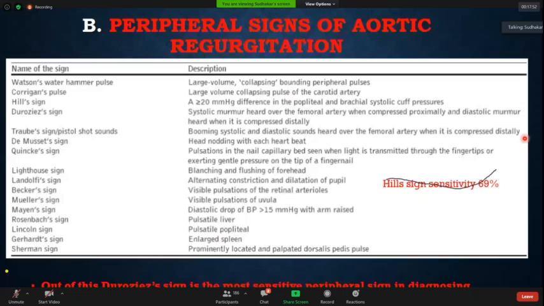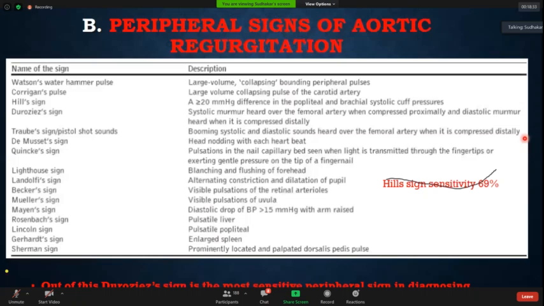Now, again, there are many important signs. One of the most important signs which was discussed a lot in the past and present is Hill sign. What is Hill sign? All of us do it till now. It is the difference between the lower limb popliteal BP and the upper limb brachial BP. Mind you, what is actually mentioned is the lower limb popliteal BP and the upper limb brachial BP. If the difference between the popliteal and the brachial BP is more than 20 mmHg, Hill sign is positive. 20 to 40 is mild, 40 to 60 is moderate, and more than 60 is severe Hill sign. So BP in the lower limb is more than BP in the upper limb.